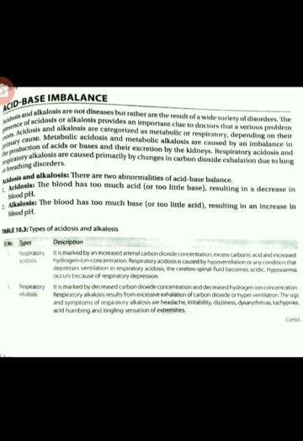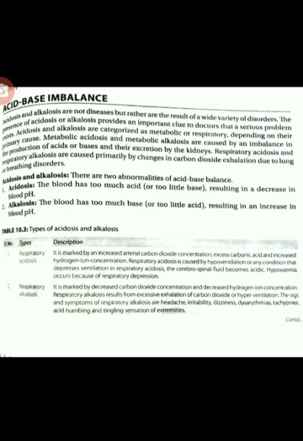If the acidic compounds rise in the body, there may be decreased elimination, and if the level of basic compounds in the body falls, there may be increased elimination. It is the reverse. The body's balance between acidity and alkalinity is referred to as acid base balance. What is acid base balance? The body's balance between acidity and alkalinity is referred to as acid base balance.